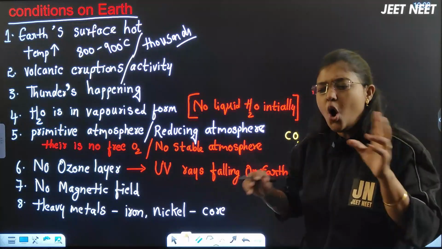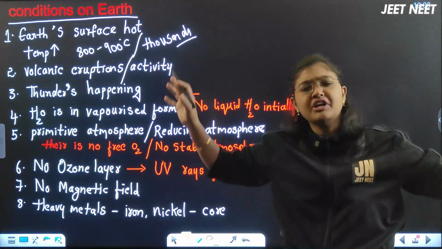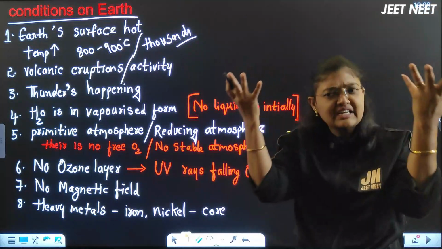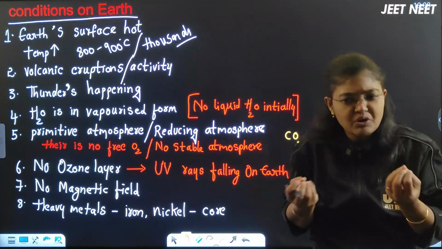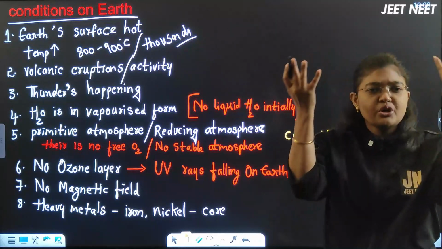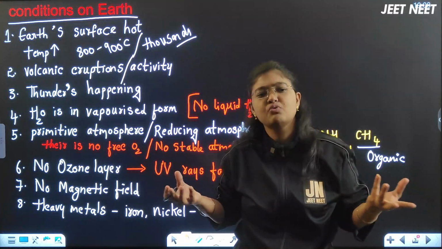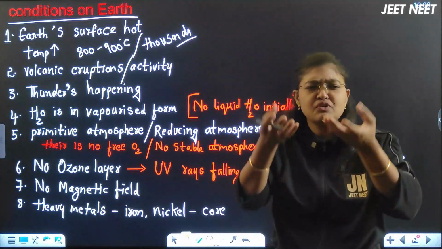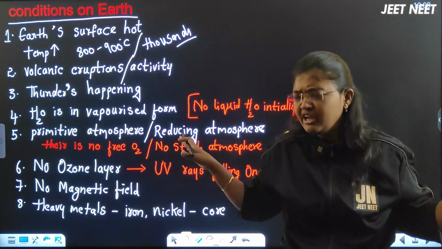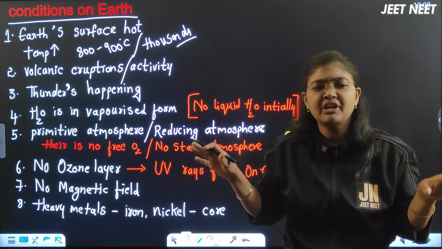Plus, second thing, on the earth a lot of volcanic eruptions were happening, volcanic activities were happening. Everyone knows what a volcanic eruption is, right? The lava comes out of those eruptions, and volcanic activities were continuously happening. No life, beta, nothing is there, right?